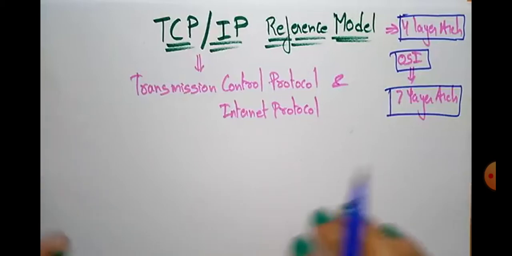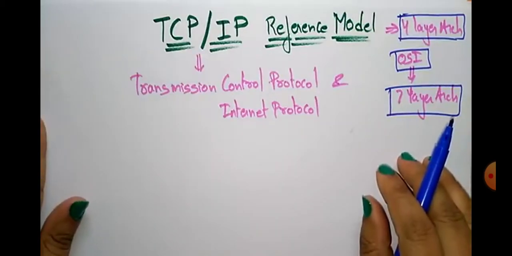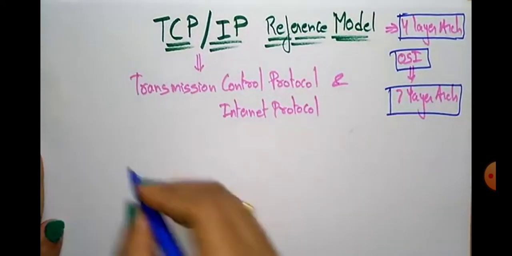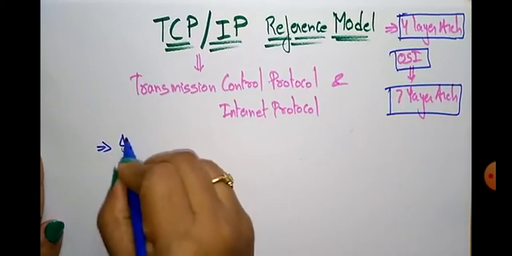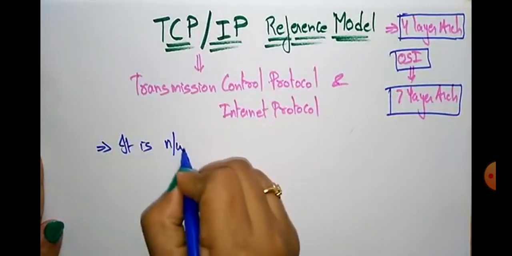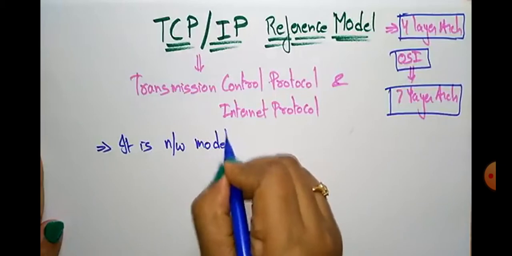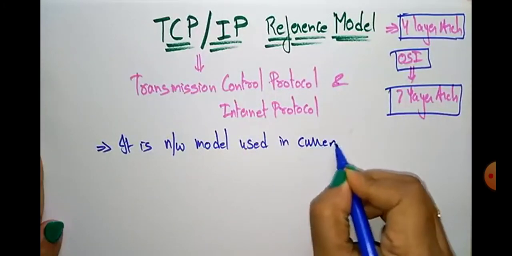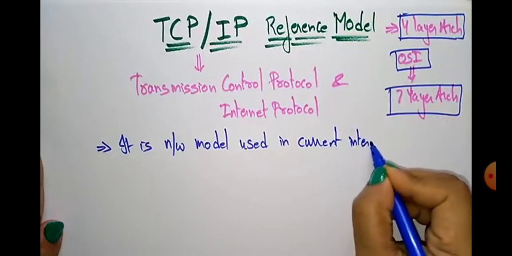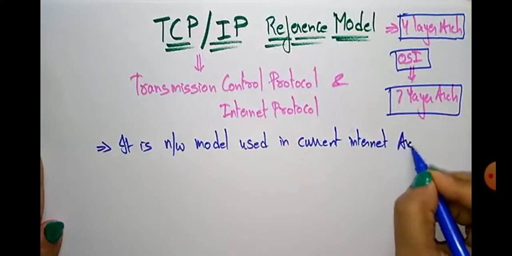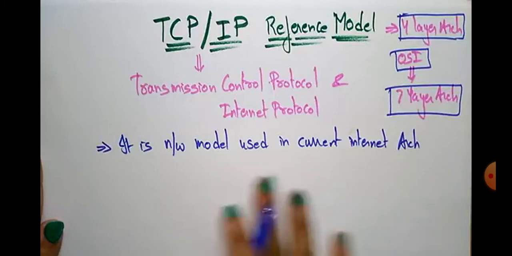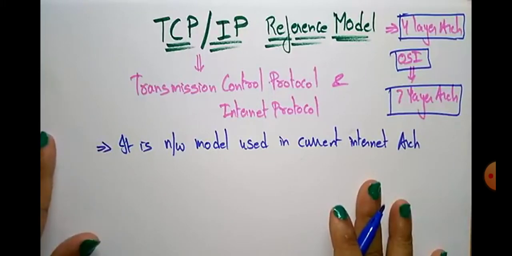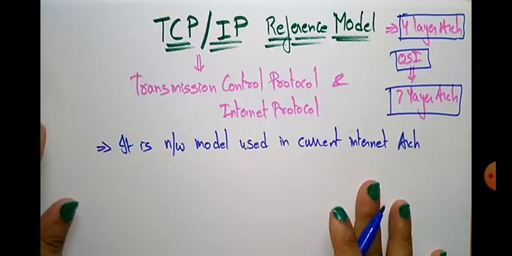So why are we using this TCP/IP reference model? It is a network model used in current internet architecture. So nowadays, whatever internet architectures we are using, they refer to this TCP/IP reference model rather than the OSI reference model.